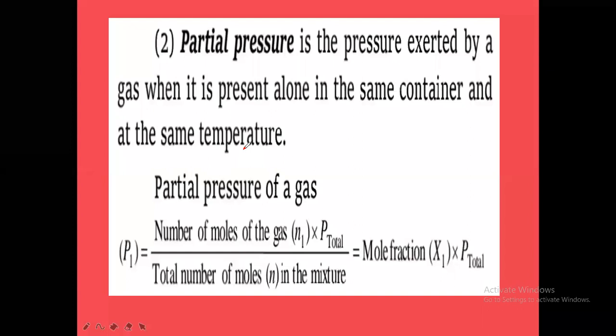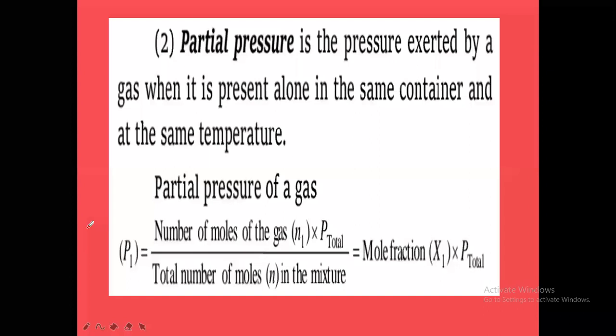In that container, three gases are present. The three gases will have partial pressure 1, partial pressure 2, and partial pressure 3. Now, if partial pressure 1 is to be calculated, only gas 1 should be taken in the same container of